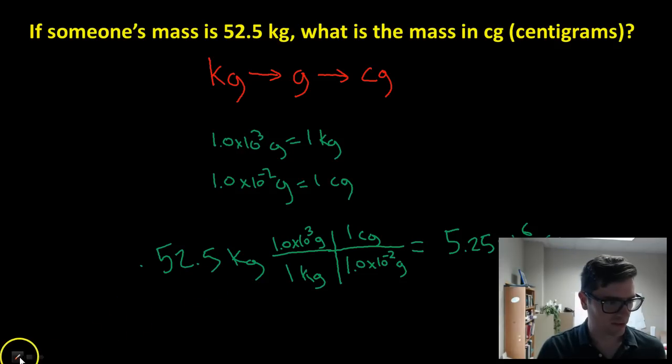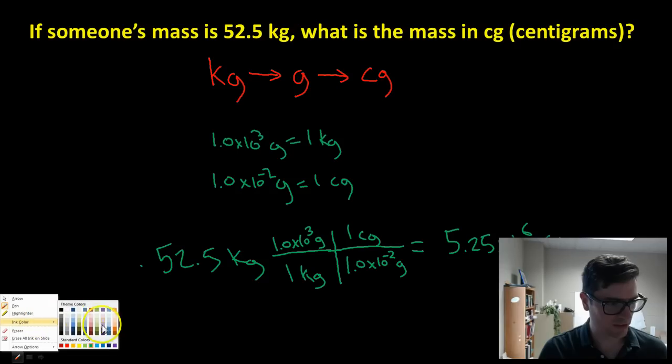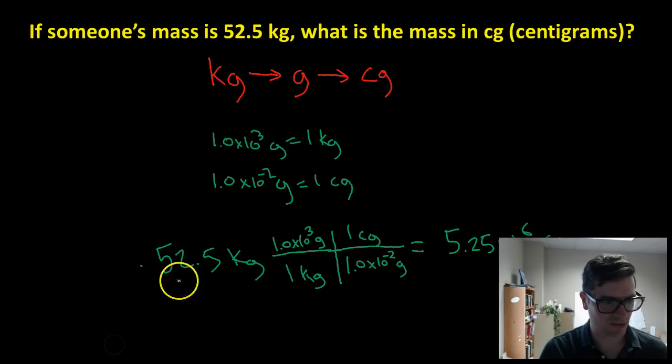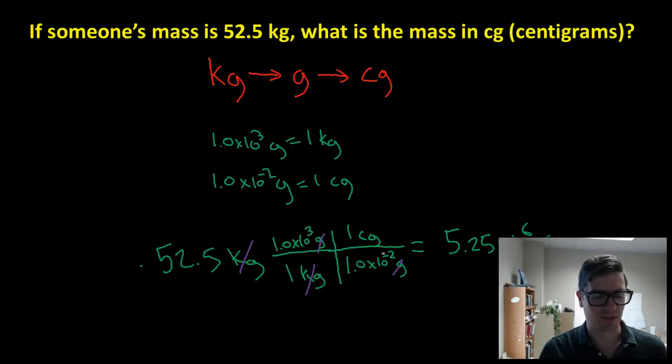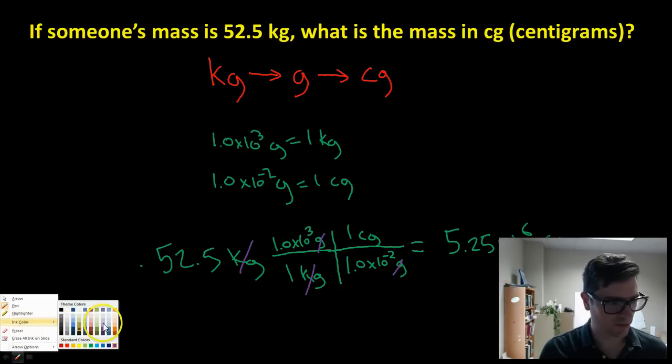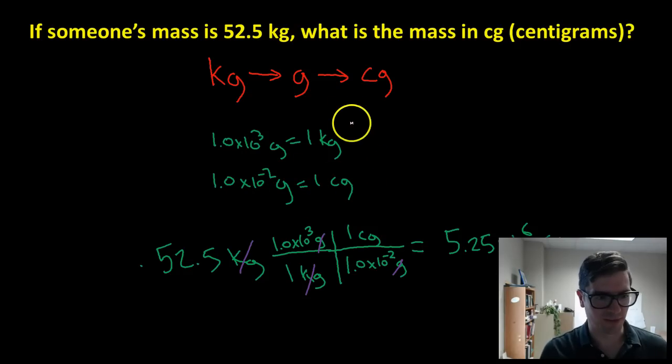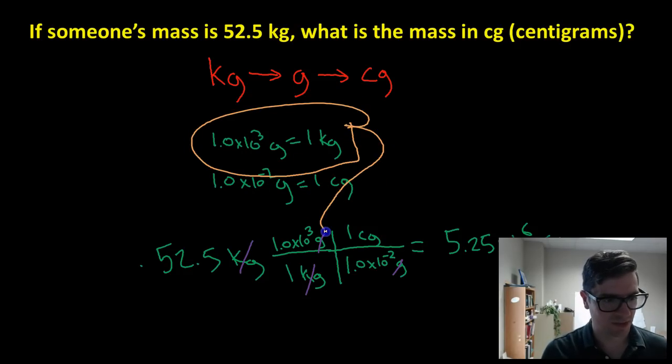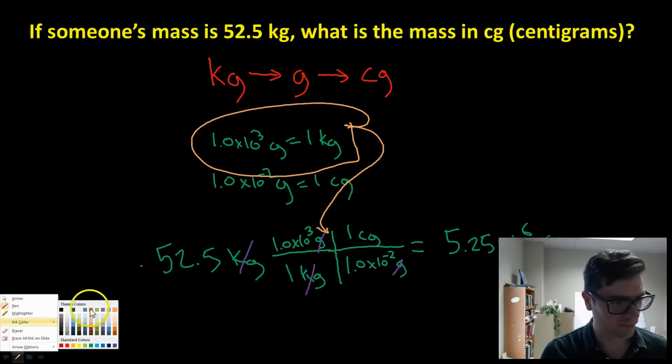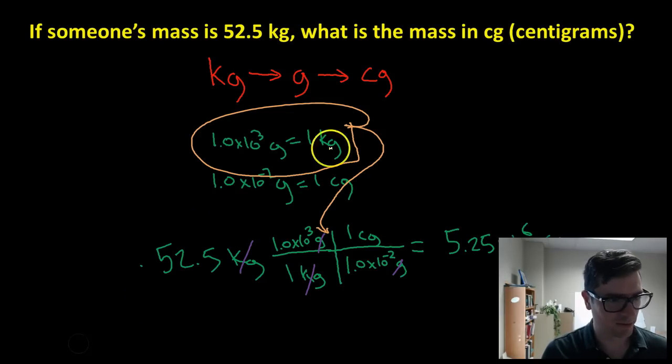Just to follow up with a couple of notes here, when you go through this, you can always check your math by making sure your units cancel out. Your kilograms are going to cancel out, and then your grams are going to cancel out. You're going to be left with centigrams. The other thing people might want to know is where these conversion factors come from. Again, if you have done the Pogil exercise in our lab, you probably have some experience with this, but this conversion factor, this top one, was used here, and then this other one was used on the bottom.